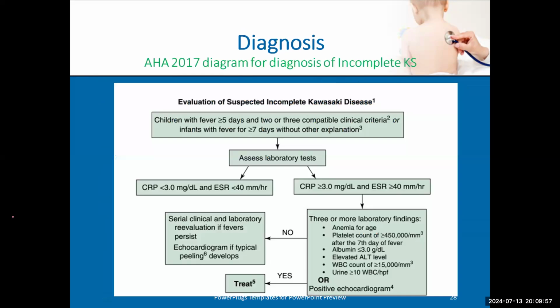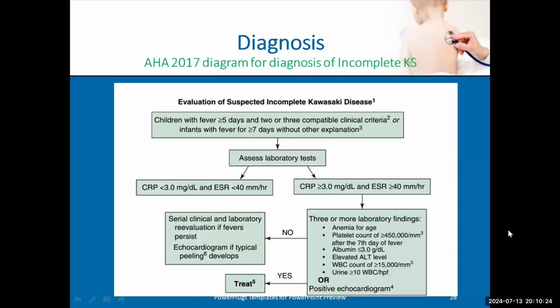This is a very important scheme from the American Heart Association 2017 for diagnosis of incomplete Kawasaki disease. Who are the patients whom we can call incomplete Kawasaki disease? It is a patient with fever of more than 5 days and 2 or 3 compatible clinical criteria.